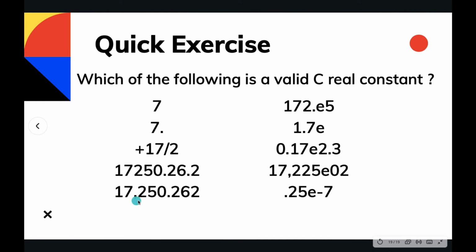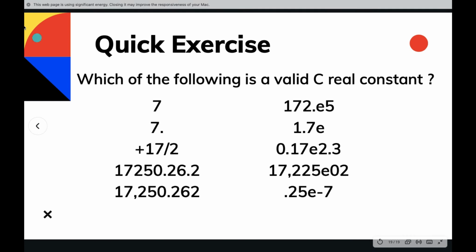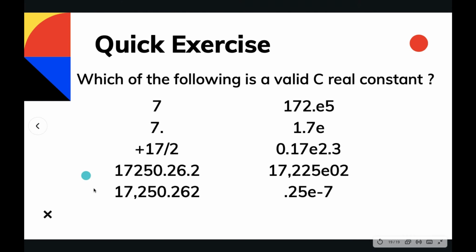Then we have 17, again a comma is there, so it is not a real constant. Then we have .25E-7. Again there should be a digit before the decimal also, so it is not a valid real constant. So none of these are valid real constants.